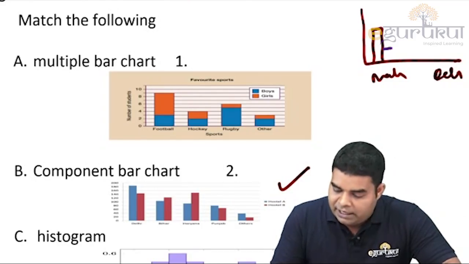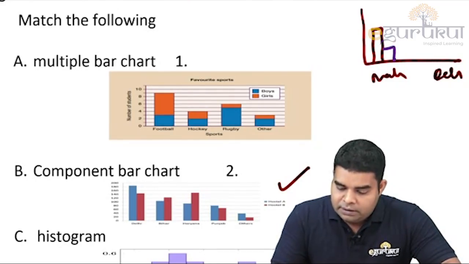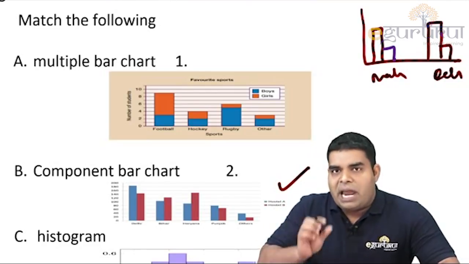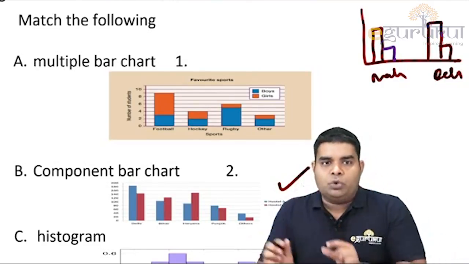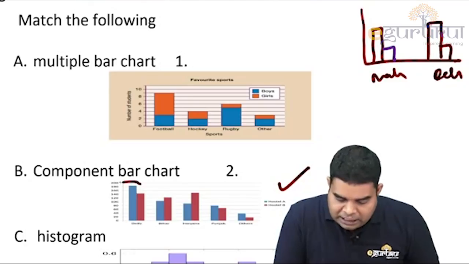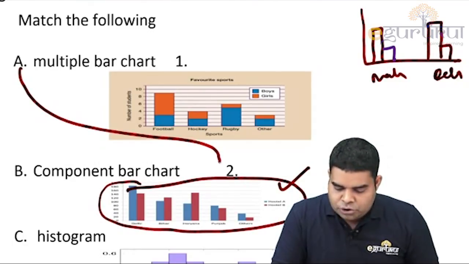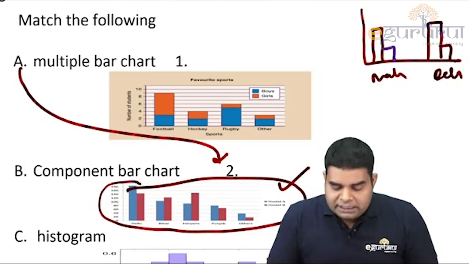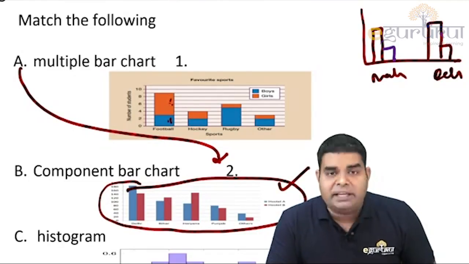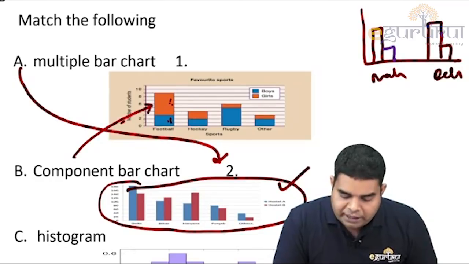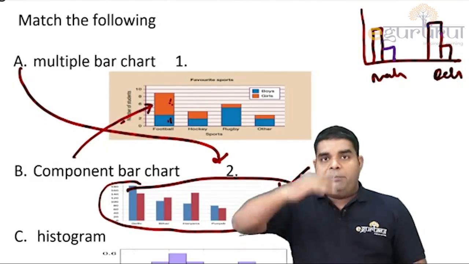So cases I am representing like this, died here, then again cases here and died here, let's say, it's not the same. Delhi has comparatively less, but anyway. So this type of diagram which is representing two things, this is a multiple bar diagram. So A is 2, and this type in which within one thing we represent two things, that is a component bar diagram. Okay, component means one above another.